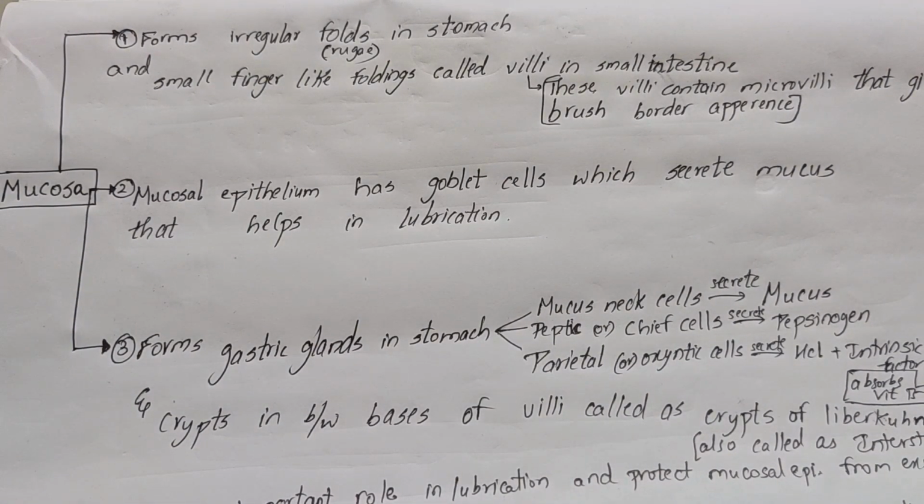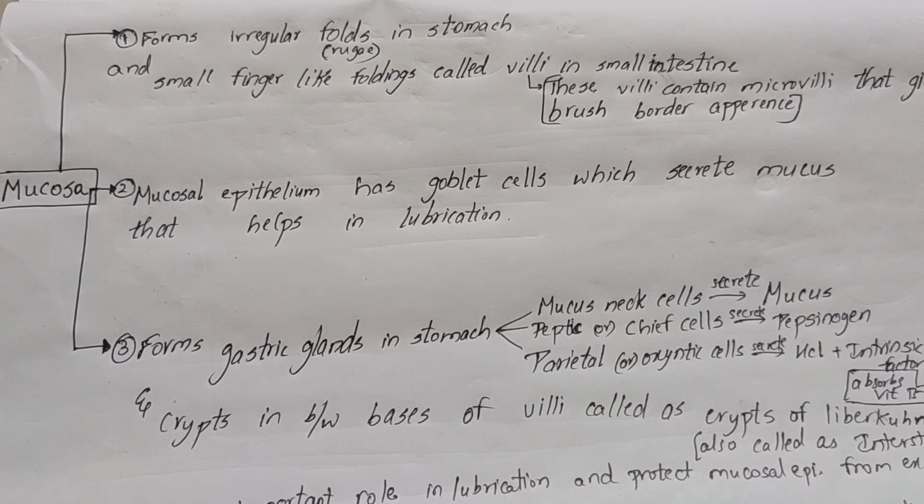Next point: the mucosal epithelium has goblet cells which secrete mucus that helps in lubrication. If you refer to the structural organization in animals lesson, there you will see that some cuboidal or columnar cells become specialized to form unicellular or multicellular glands. In unicellular glands, you will see the goblet cells which secrete mucus. That's the linking point of both lessons.